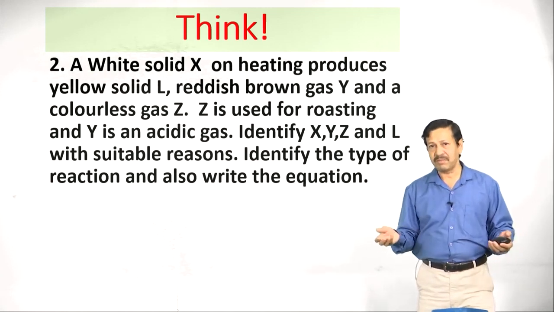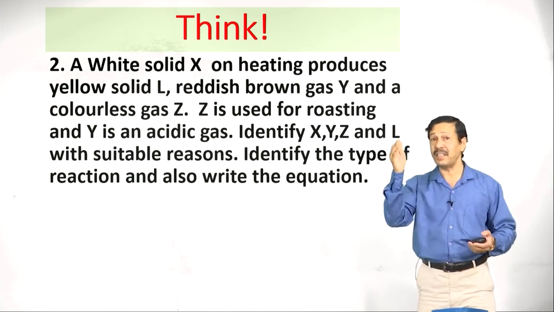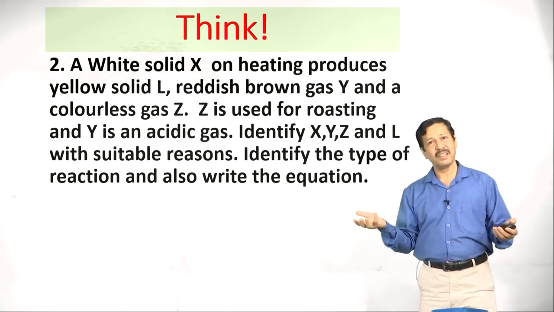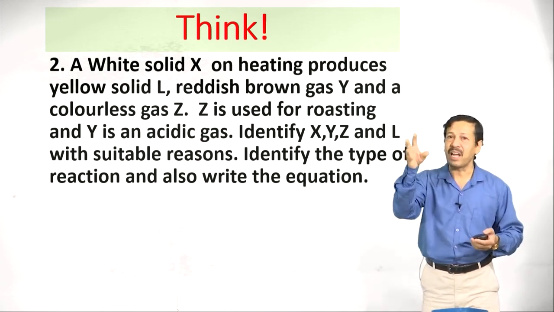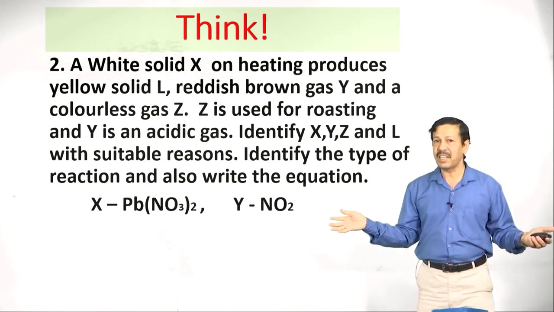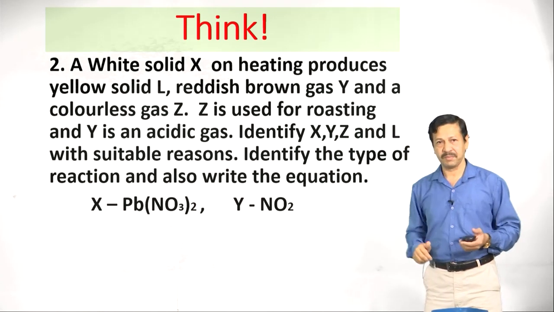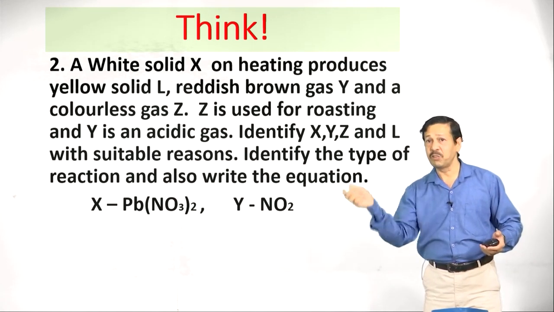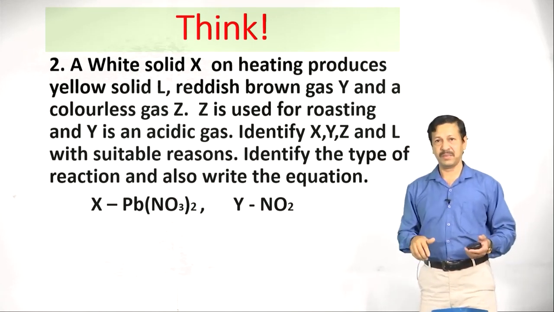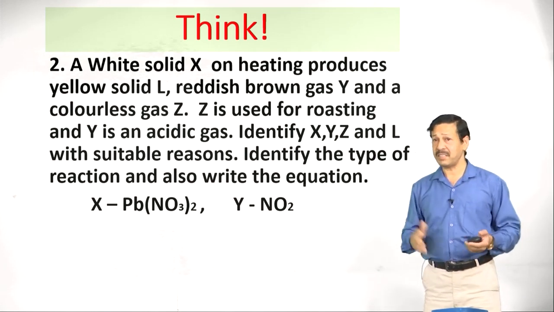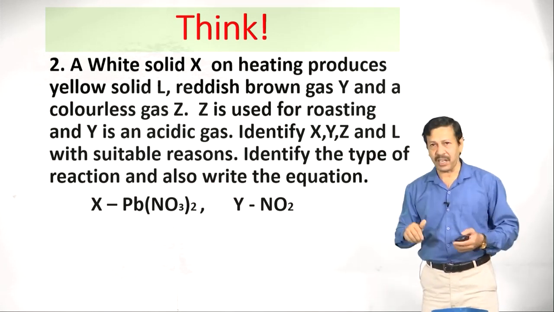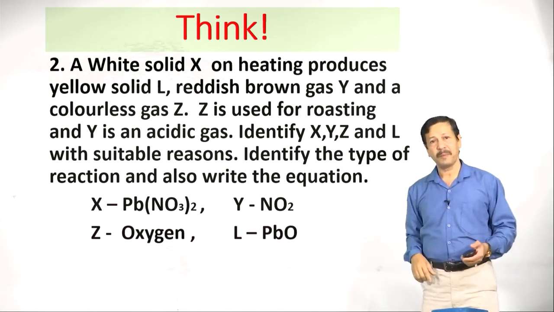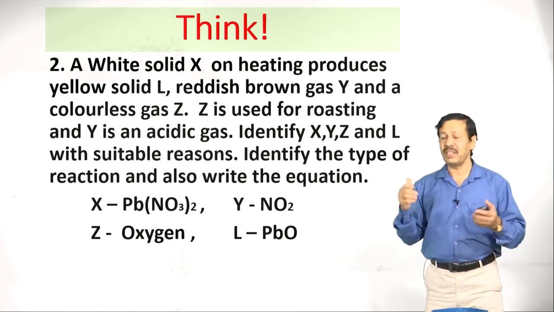Reddish brown gas is nitrogen dioxide, which is acidic in nature. For roasting, we are using oxygen. Thus, the hints are helping you to understand this reaction. This is the decomposition of lead nitrate. X is nothing but lead nitrate. Nitrogen dioxide released means it should be a nitrate salt. Nitrate, lead nitrate, that is X. Now, Y is nitrogen dioxide, a brownish gas. Then Z is oxygen. Thus, you are getting many things very easily.